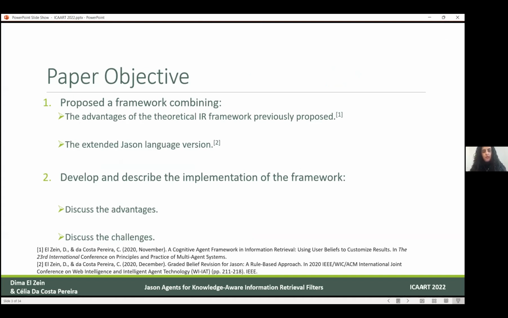To do so, we developed this framework using the JSON extension language, and we will explore together during this paper what are the advantages and the challenges to develop such a framework.